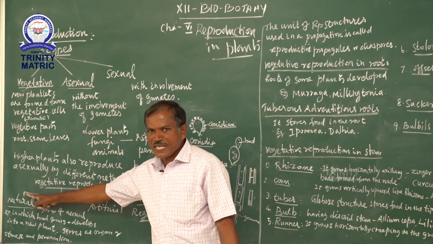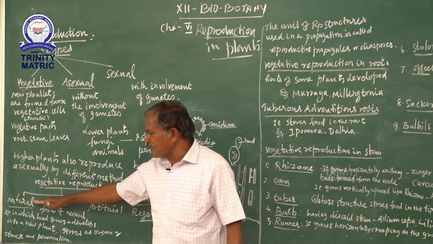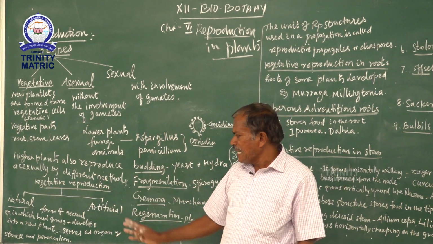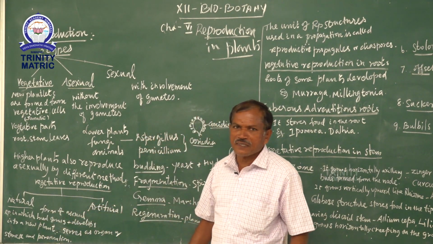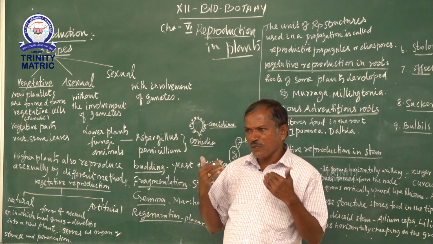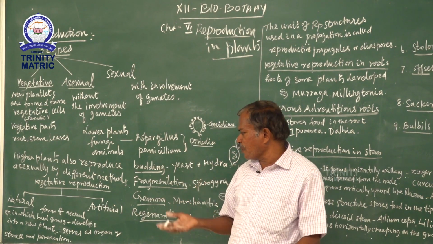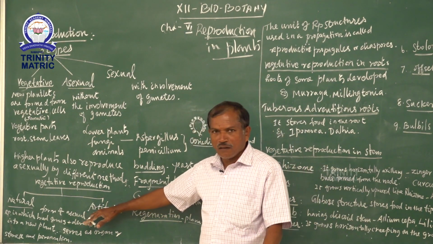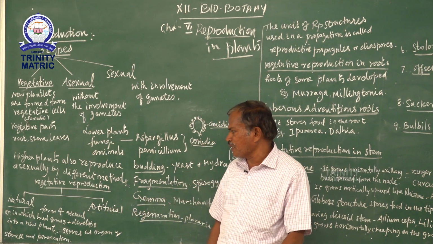One is called the natural method and the other the artificial method. Natural method means the plant itself produces its young ones. This is called the natural method of reproduction. Artificial means it is done by humans, at home or in the horticulture department. They propagate a large number of plants by hand or in a laboratory. This is called the artificial method of reproduction.